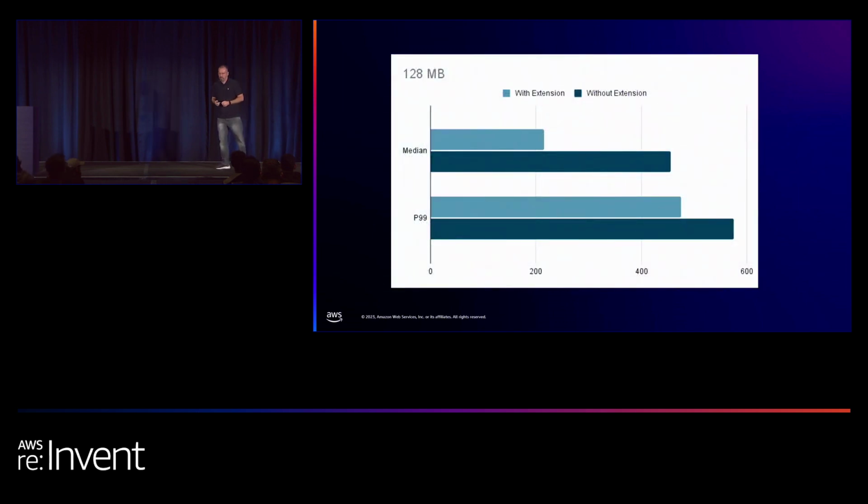So let's look at the numbers. When using warm start performance, you can see here that there is between 100 to 200 milliseconds difference between using the extension and not using the extension. So offloading the SDK sending to the SQS really proved itself. We really managed to lower the latency of the Lambda, at least the way that our customer experienced it.